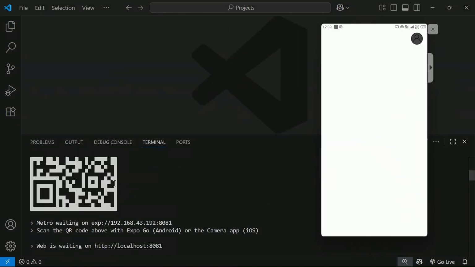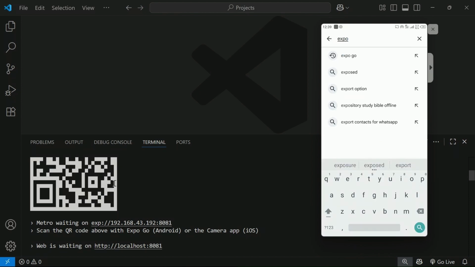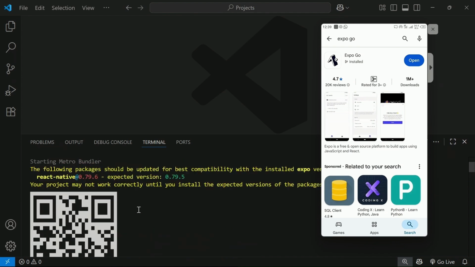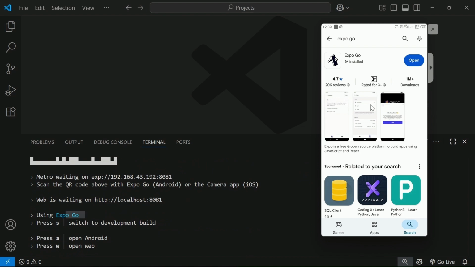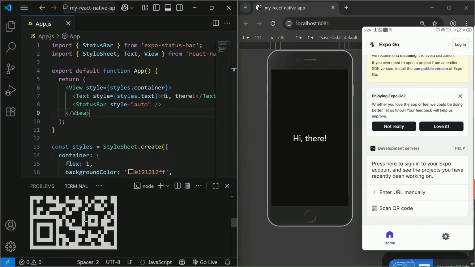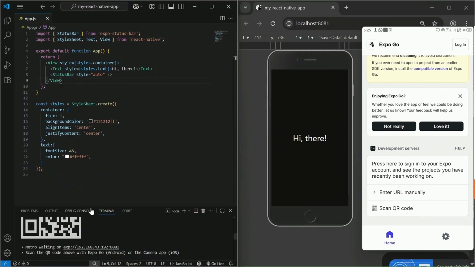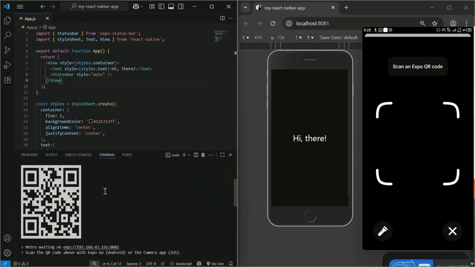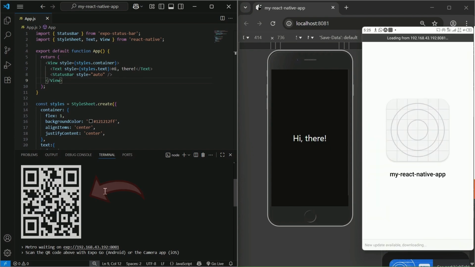So we need to install Expo on our phone. Okay, so search for Expo Go on your apps, on the App Store, or on Android, on Google Play Store. So you search for Expo Go. So once you see it, install it on your device. So once you have installed it, then open it. Once you open it up, it looks like this. Click on scan QR code on your phone, then face your phone to this QR code that you can see on the VS Code, as you can see here.